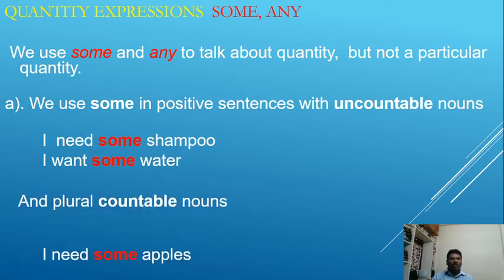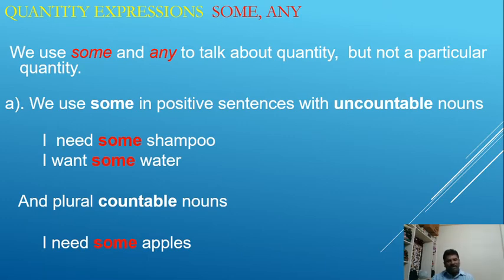We also use some with plural countable nouns in positive sentences. So far we have discussed uncountable nouns; now we are going to look at countable ones. As I told you, countable nouns can be either singular or plural. See the example: I need some apples. Apples is a plural countable noun, and we are using some with apples. We want some chairs. Chairs, one chair, two chairs, three chairs, is a countable noun. Very good.